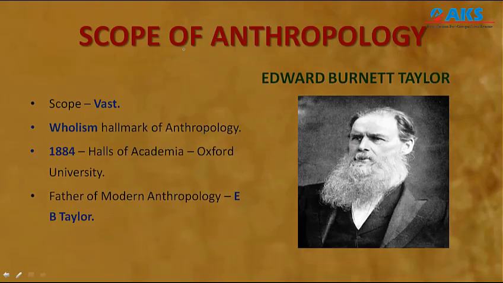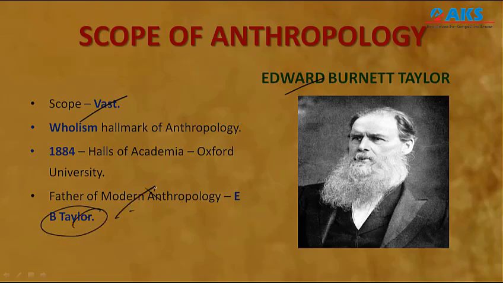Okay, now let us understand the scope of anthropology. You can understand what the scope of anthropology will be when it is studying all aspects in all places at all times. Definitely its scope will be very vast. It examines the biological, cultural and social aspects of humankind in all places at all times. E.B. Taylor, that is Edward Burnett Tylor, is considered the father of modern anthropology.